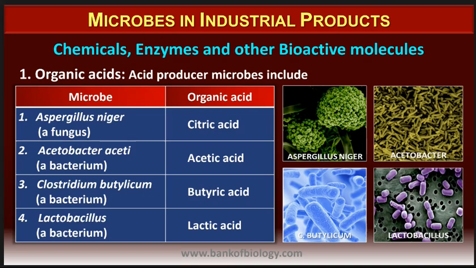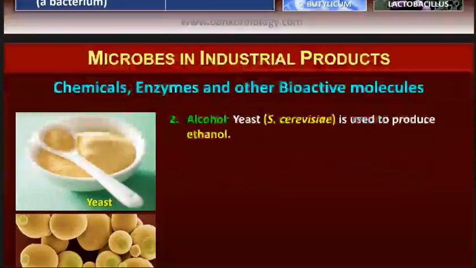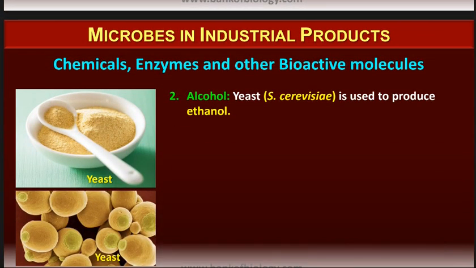Now, in the industrial products, we have talked about fermenters, we have talked about antibiotics. Next, we come to chemicals, enzymes, and other bioactive molecules. Now, organic acids. We get citric acid from Aspergillus niger. We get acetic acid from Acetobacter aceti. Butyric acid from Clostridium butylicum. Then we have lactic acid from Lactobacillus. So there are various organic acids we get from various organisms, hence the name organic acids.